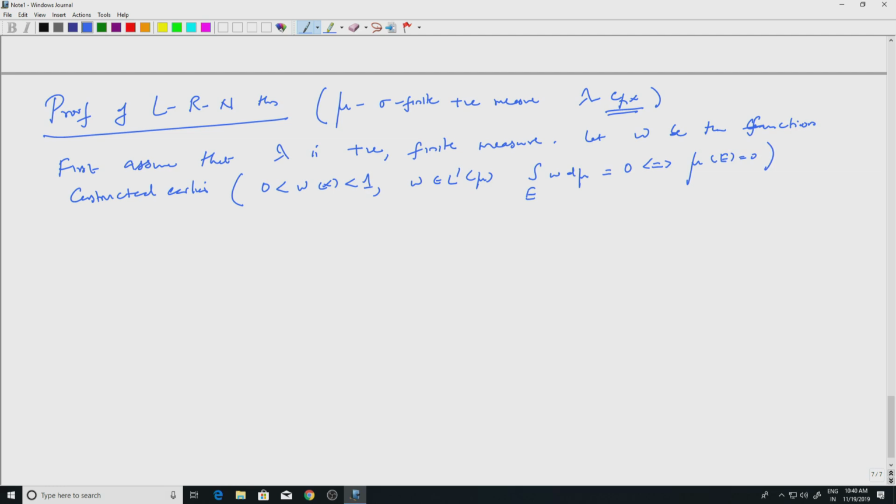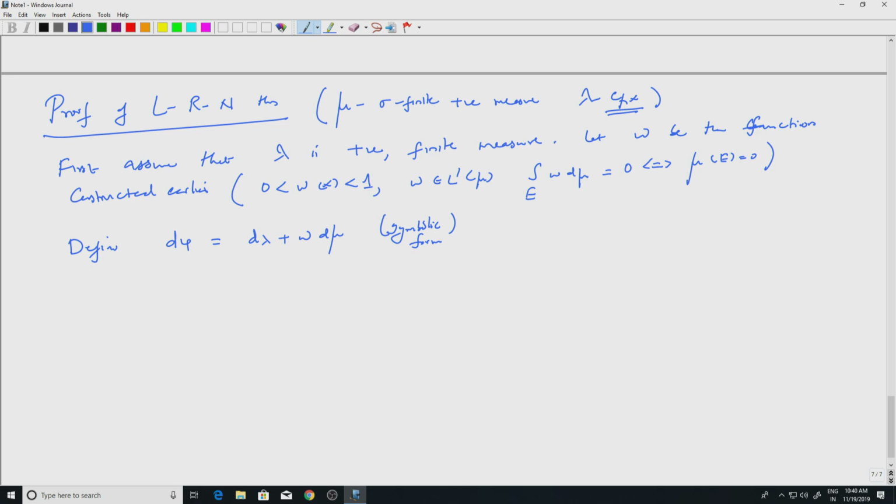Now, using this w, we define another measure. So, first we will write this in the symbolic form: d phi equals d lambda plus w d mu. I'll explain what this means in just a moment. It should mean whatever is written here, and it should obviously suggest something.